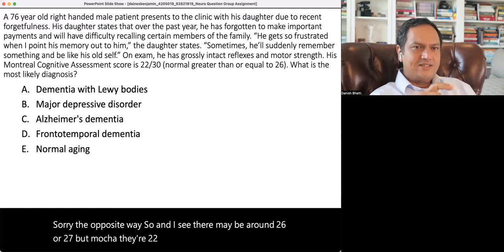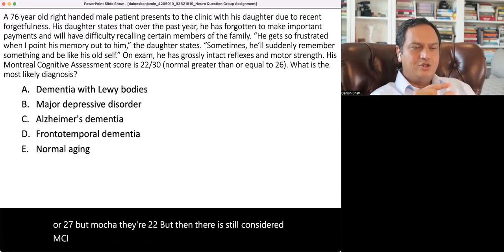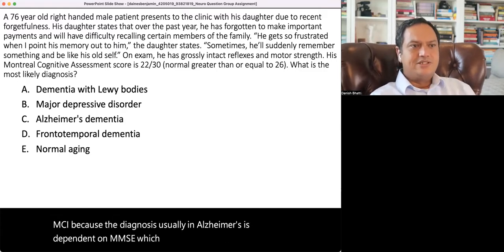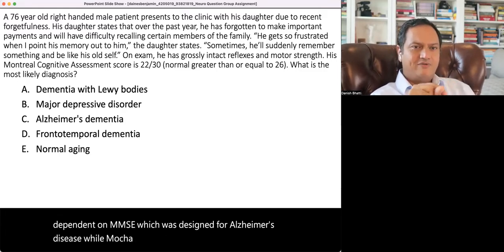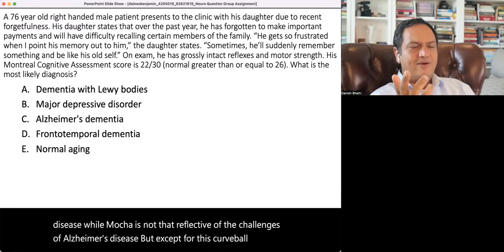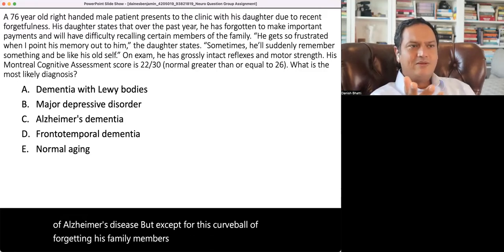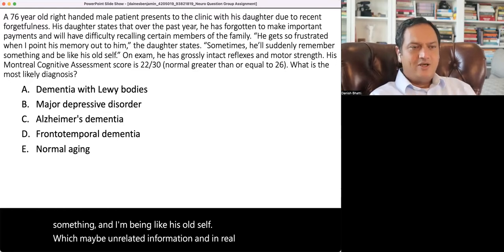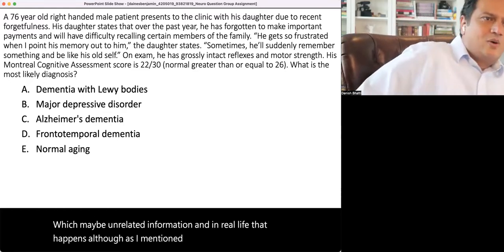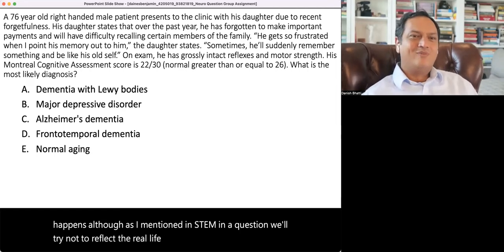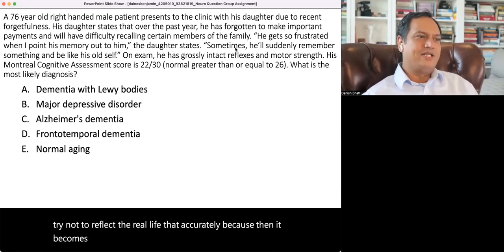But then that is still considered MCI because the diagnosis usually in Alzheimer's is dependent on MMSE, which was designed for Alzheimer's disease, while MoCA is not that reflective of the challenges of Alzheimer's disease. But, except for this curveball of forgetting his family members and suddenly remembering something and then being like his old self, which may be unrelated information. And in real life that happens. Although, as I mentioned, in a STEM, in a question, we try not to reflect real life that accurately, because then it becomes very confusing for someone to pick the answer.